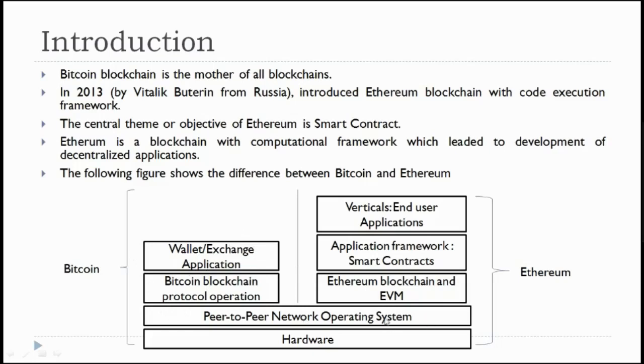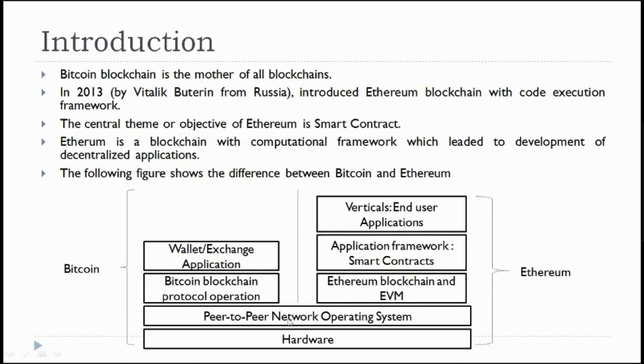Coming to Ethereum, on top of this computer we are supposed to first install the Ethereum blockchain and the Ethereum virtual machine. Here the EVM stands for Ethereum virtual machine. We are supposed to install this Ethereum virtual machine, and then we can connect to the Ethereum blockchain.